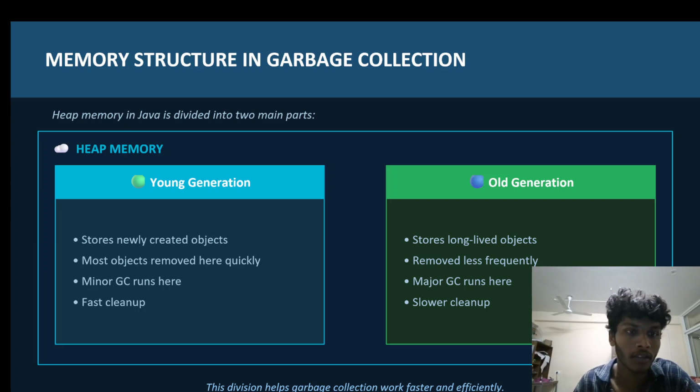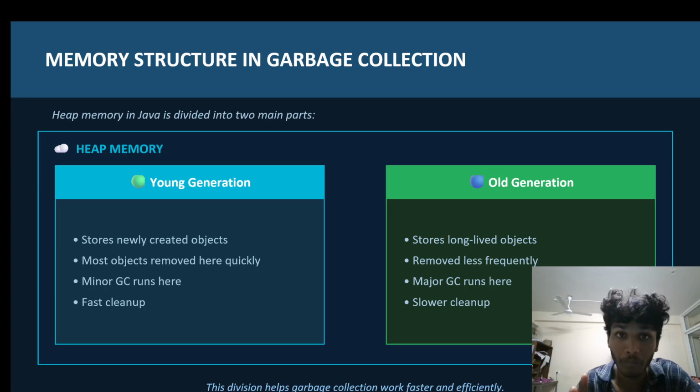Next, young generation stores newly created objects. Most objects are removed here. The minor garbage collector runs here, with fast cleanup. Coming to old generation, it stores long-lived objects, removes them less frequently, and the major garbage collector runs here with slower cleanup.